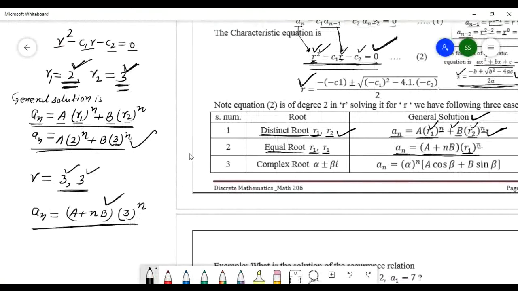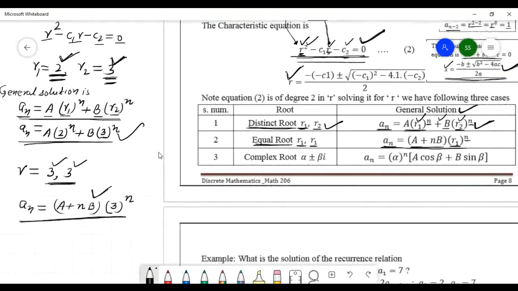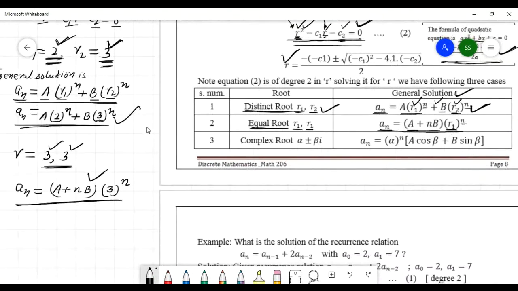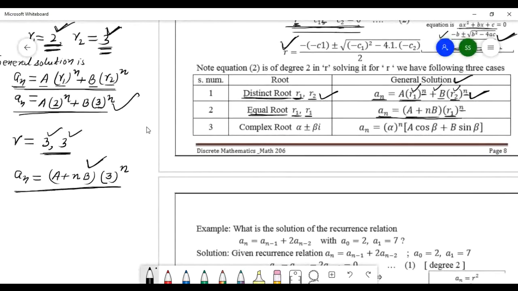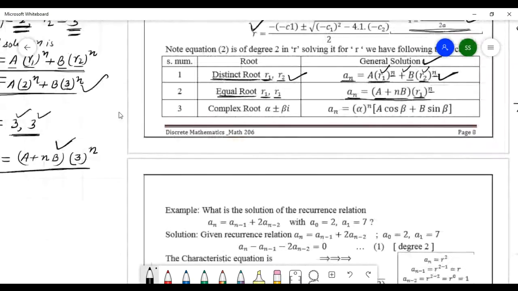Now sometimes the solutions are not real numbers, maybe complex numbers. See this, the solution is a complex number like alpha plus or minus beta i. How to write the general solution?